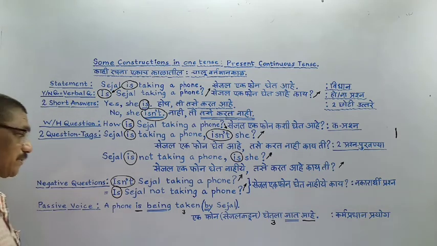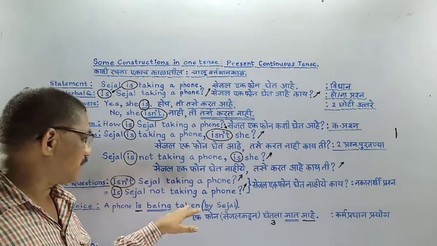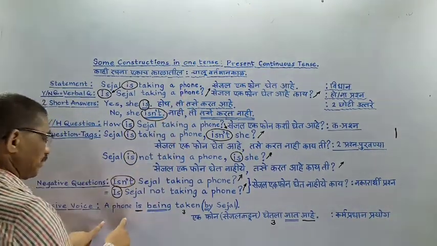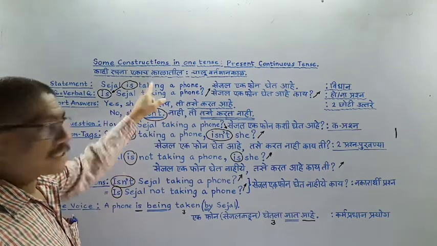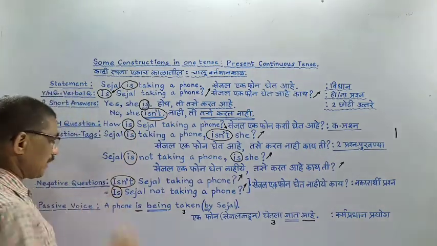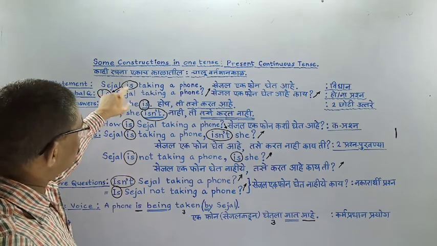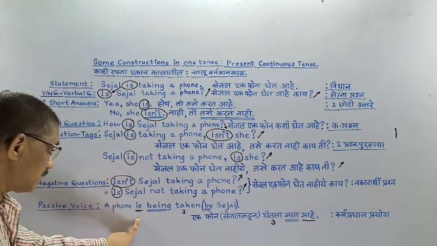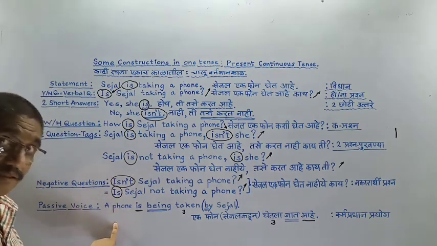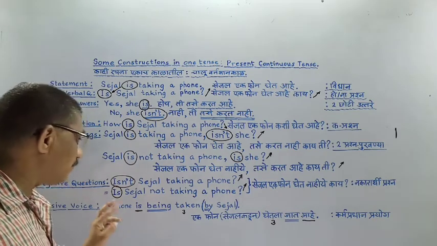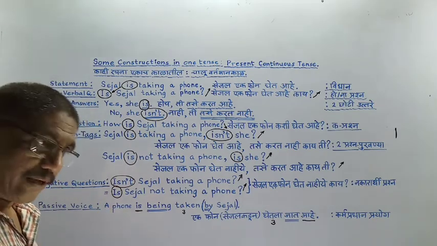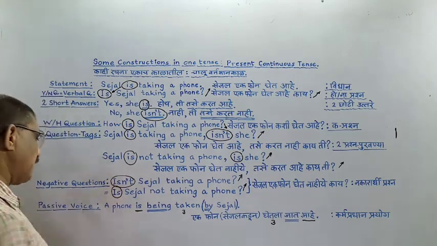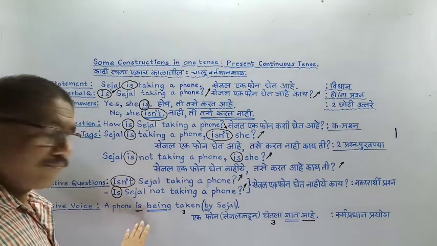Now next is passive voice. A phone is being taken by Sejal. How did it become this? The object, a phone, on which the action of taking is done, came in the beginning. Next is the helping verb. We took the helping verb as it is, checking whether it matches with phone. Otherwise I must select am or is, because it is present tense. So here it is fitting properly. So, a phone is.